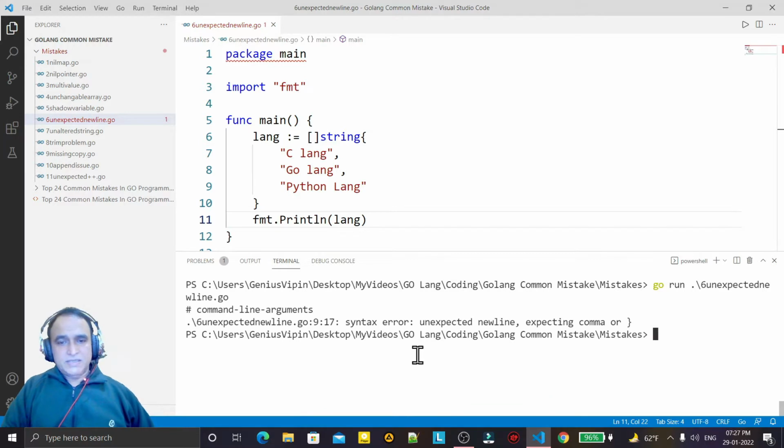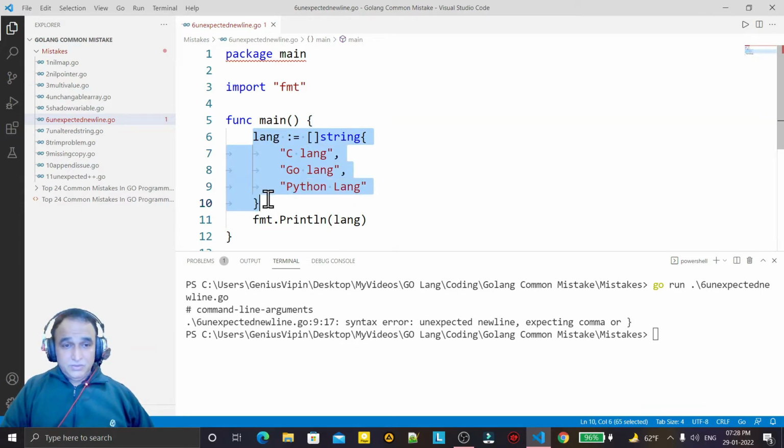To understand the error: unexpected new line, expecting comma or the bracket. At first glance, you would not find any error. But remember that in Go language, if you find this kind of error, that means you need one more extra comma after this line.